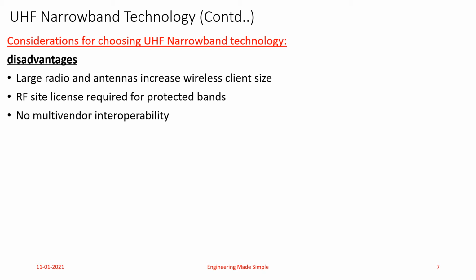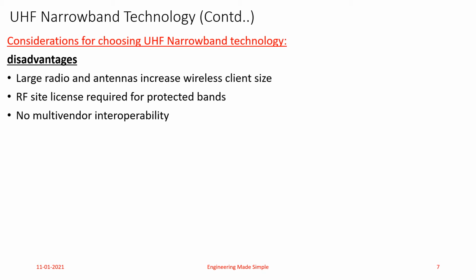Suppose I have equipment of company X and equipment of company Y. They should be compatible with each other and should be able to communicate with each other. In case of UHF narrowband technology, this feature is absent. So that is a major disadvantage.